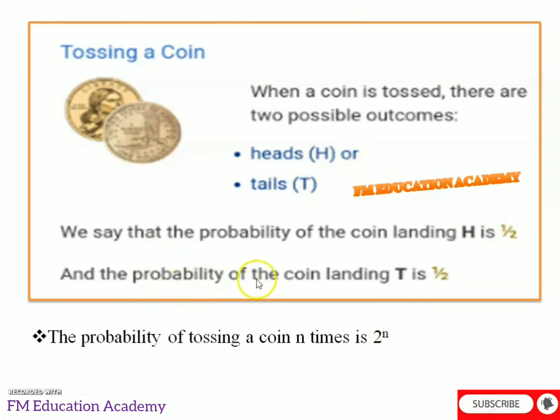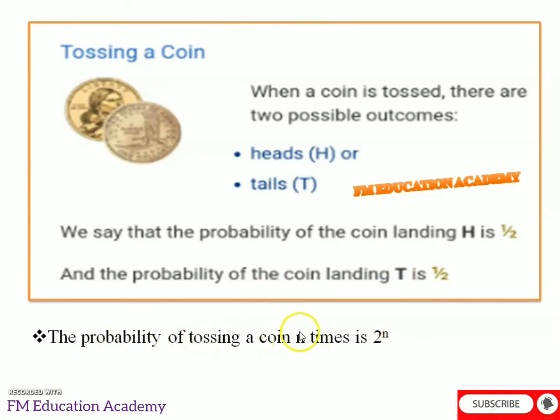Similarly, what is the probability of the coin landing tail? If I toss a coin only one time, the total sides are head and tail, 1 plus 1 is 2. So total sides are 2 and one time I am getting tail. So it is 1 by 2.